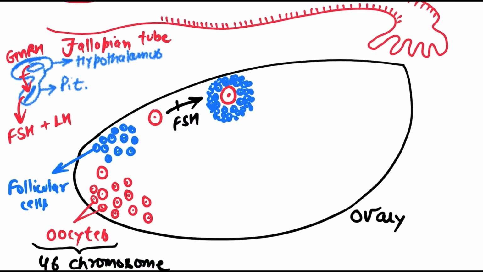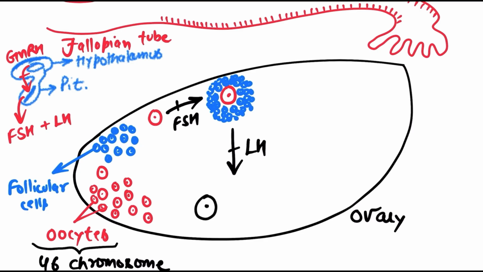So what happens after that? After FSH, another hormone comes into the picture, and that hormone is known as LH. LH stands for luteinizing hormone. Let's not complicate things; let's understand it in a very easy way. What does LH do? LH transforms the normal cell into a secretory cell. What does it mean?